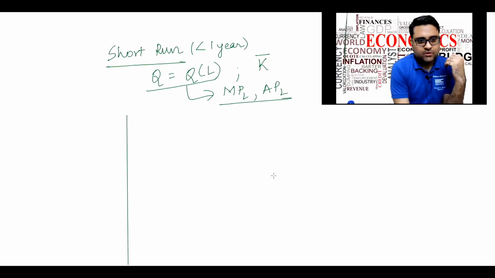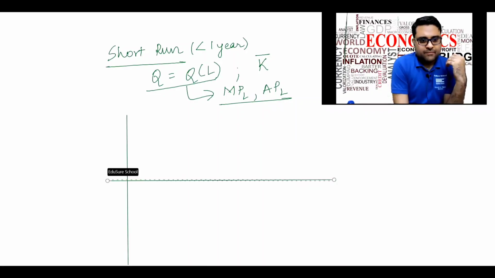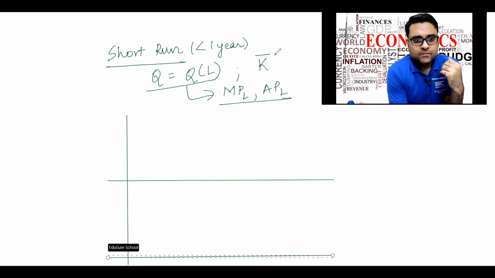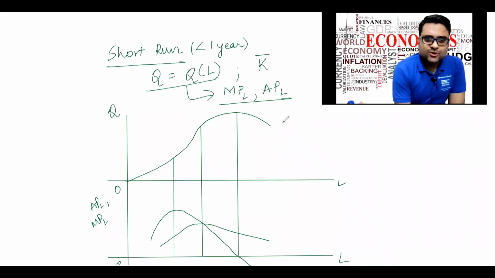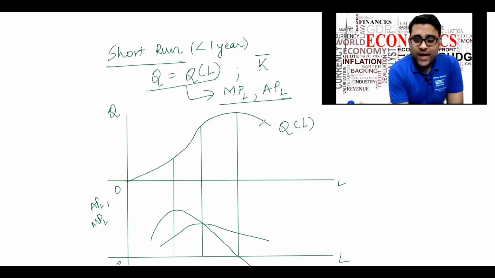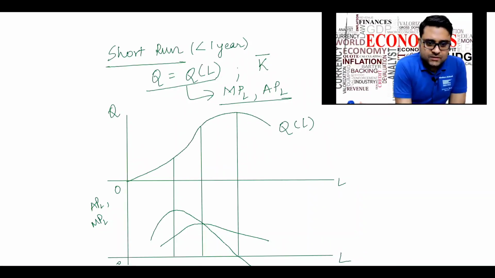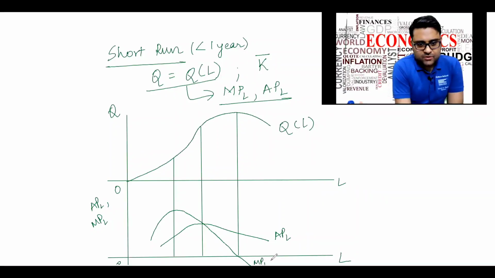This is how the production function and APL and MPL will look. Let me just put in the graph. If this is the production function QL, this function will be my average productivity of labor and my marginal productivity of labor.